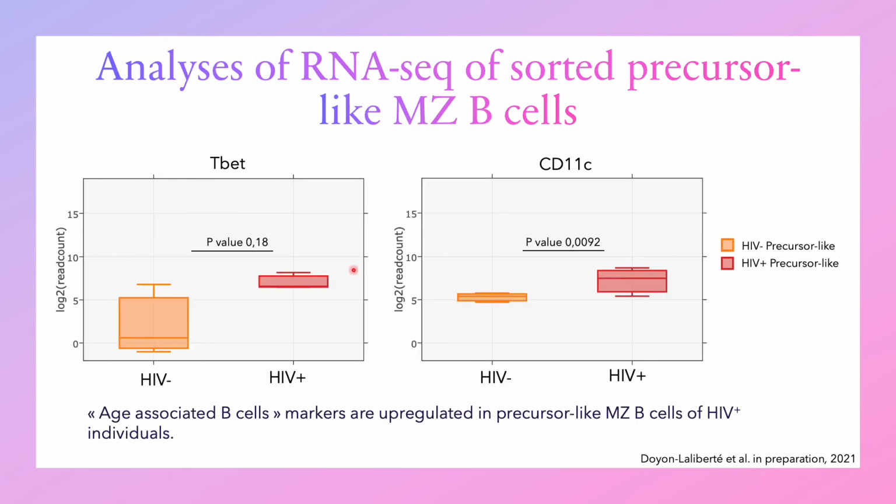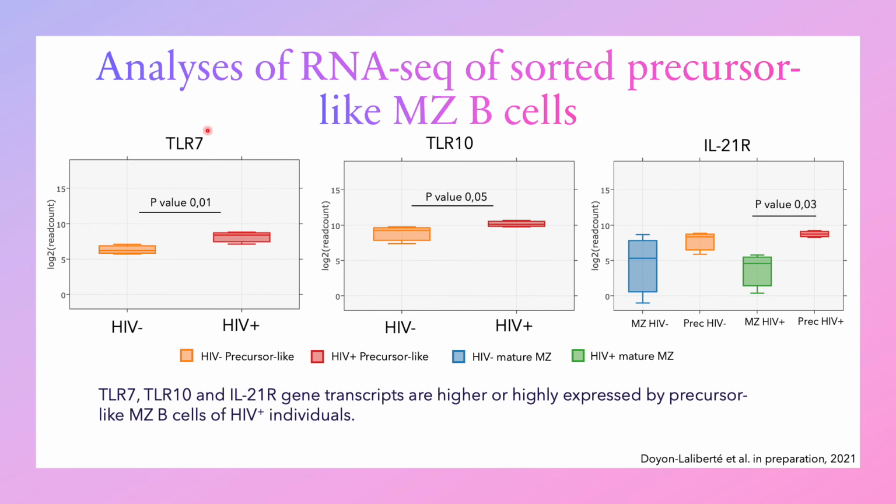After that, we wanted to know if our precursor-like marginal zone B-cells shared some markers with the age-associated B-cells. We found that precursor-like marginal zone B-cells from HIV-infected individuals express higher level of CD11C compared to the healthy individuals. They also tend to upregulate T-bet expression. Those results show that precursor-like marginal zone B-cells share an exhaustion profile similar to age-associated B-cells in the context of HIV infection.